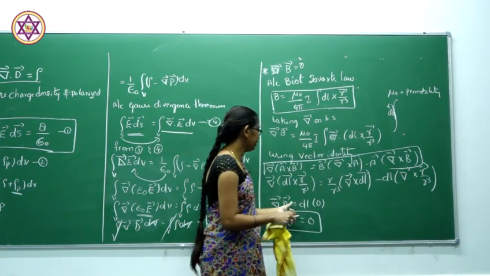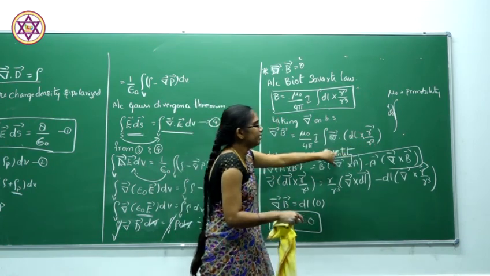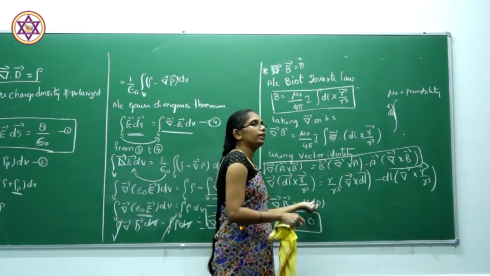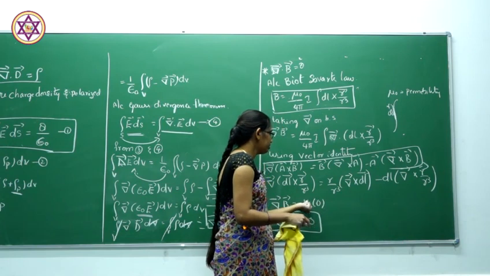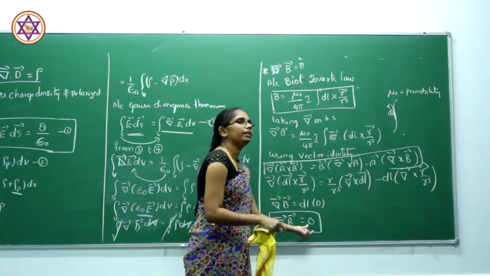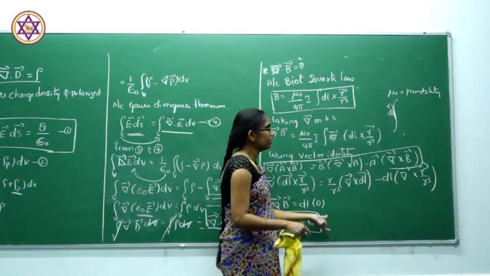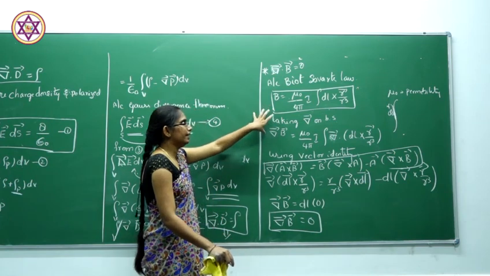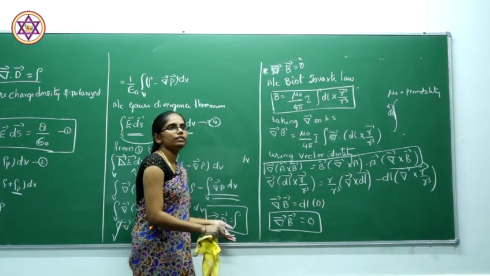By substituting that, all the terms will be equal to 0. We get del dot B equal to dl into 0, meaning the whole term becomes 0, so del dot B equals 0. This is the derivation of the second Maxwell equation, that is del dot B equal to 0.